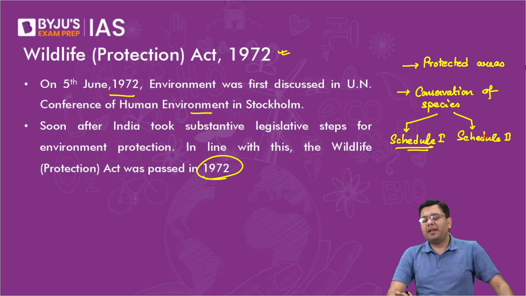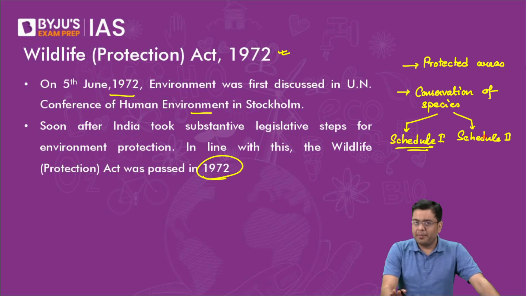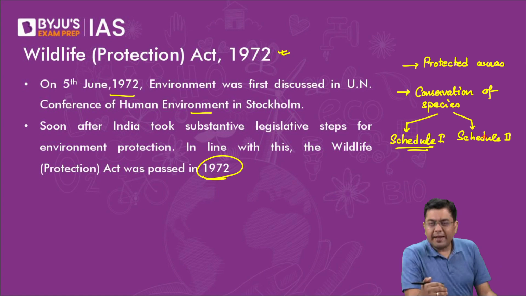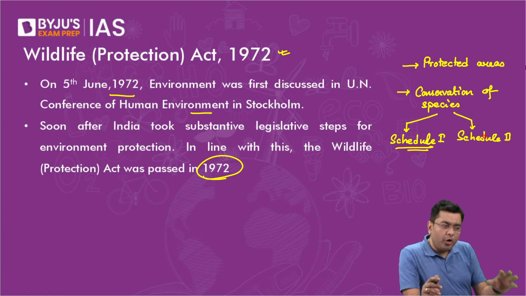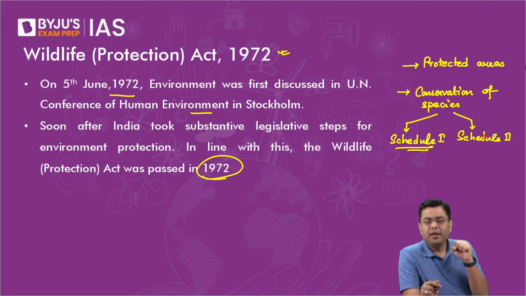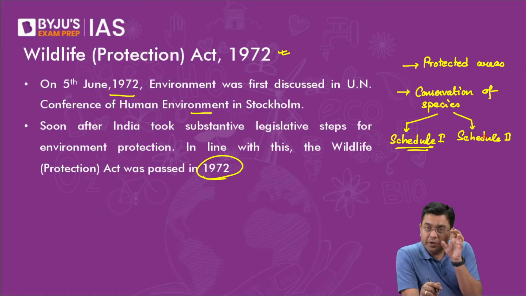Now here the thing that is important to note is always have that approach. Whenever you have any kind of exception, any kind of aberration, chances are that UPSC is going to pick that up and ask you about it in the prelims exam. For example, in this Wildlife Act, you have 6 schedules for the protection of animals and plants. Out of them, 5 schedules deal with the conservation of animals. The 6th schedule deals with only the conservation of plant species. That is an exception, an odd one out of sorts. So UPSC picked that up and asked it in the prelims examination.